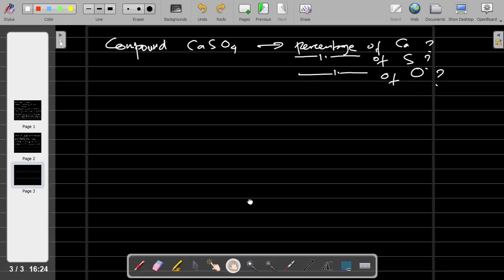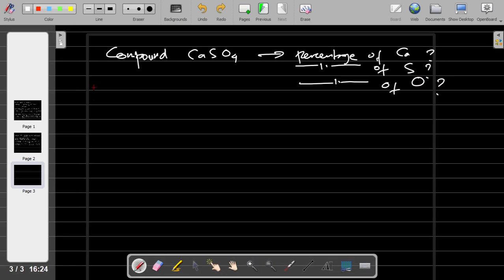Okay, so we can assume, no, not assumption, but actually we can think that we have 1 mole of CaSO4.